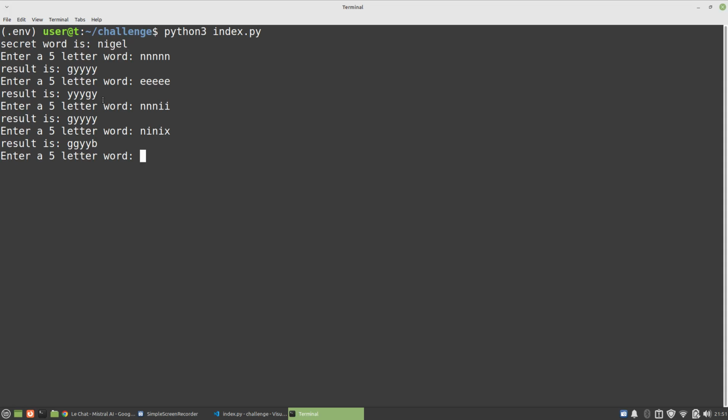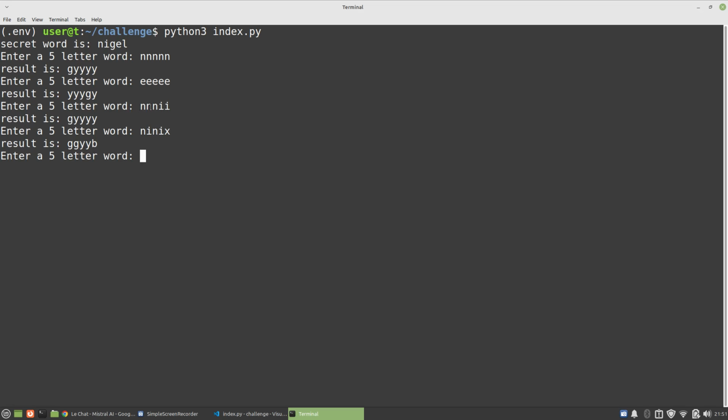It's the same with the Y. Once we've done a Y, we want to be done with it. We don't want to report a Y again for the same letter. That's the problem I've got here with N, I, N, I and then X. The N and the I should report back green, great. But the N and the I again, we don't want the yellow. It's even the same up here, N, N, N, I, I. We know that we've got one that's a green.